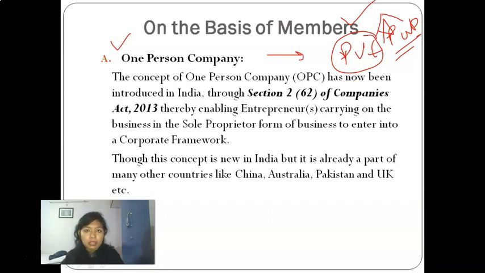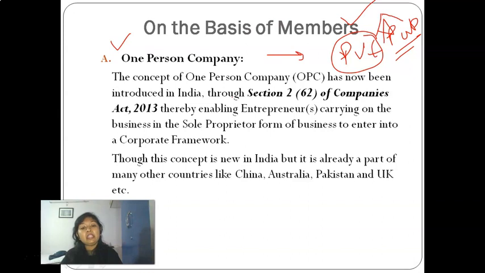The concept of OPC has now been introduced in India through Section 2, Clause 62 of the Companies Act 2013, thereby enabling entrepreneurs carrying on business in sole proprietorship form to enter into a corporate framework. Though this concept is new in India, it is already a part of many other countries like China, Australia, Pakistan and UK.